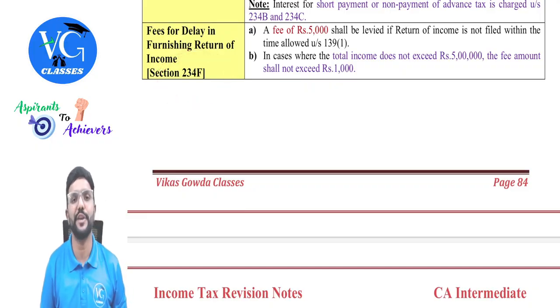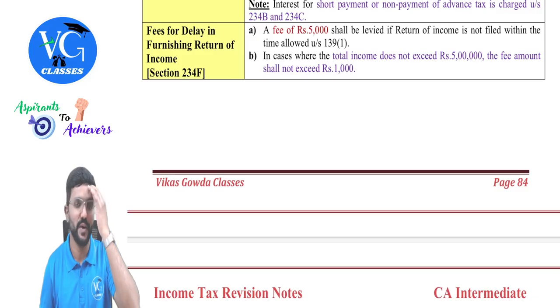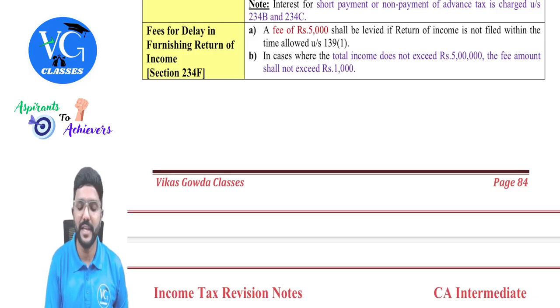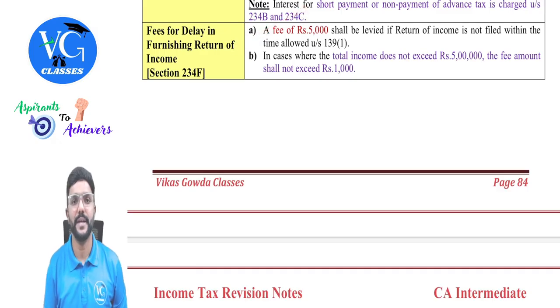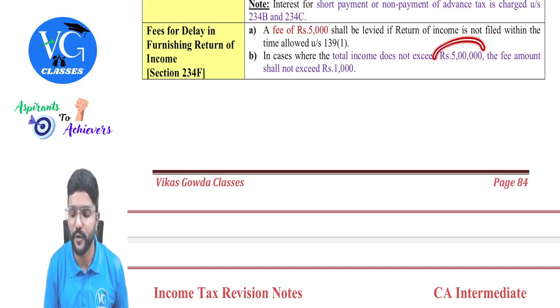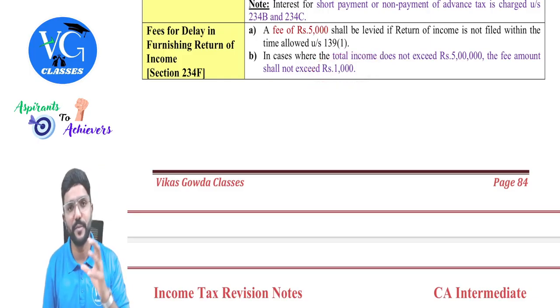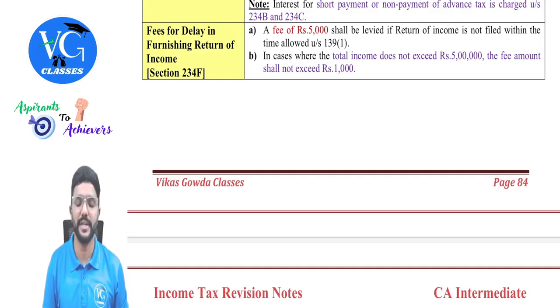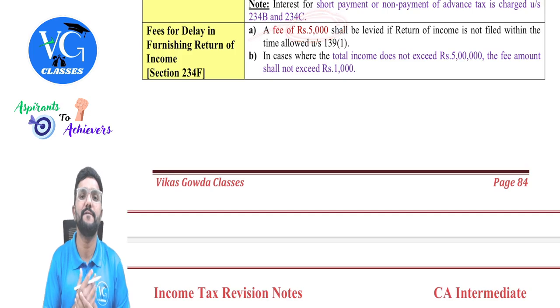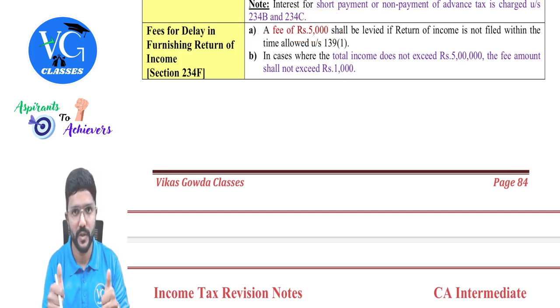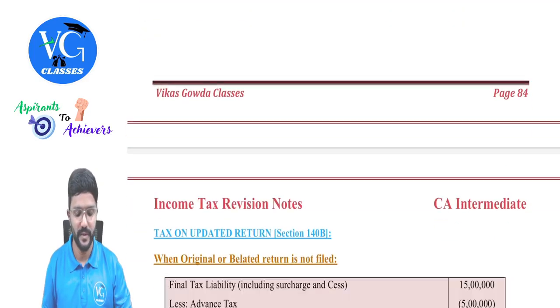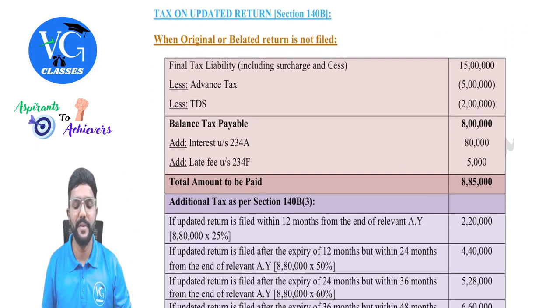Then, whenever there is a delay in filing the returns, there will be a late fee charged under section 234F, F for late fees. Okay. How much, sir? 5,000 will be the late fee. But if the total income of an assessee is up to 5 lakh, then the late fee would be 1,000 rupees. So if it is up to 5 lakh, it is 1,000. If it is more than 5 lakh, that is total income, then the late fee would be 5,000, guys. Got it? Yes, sir.